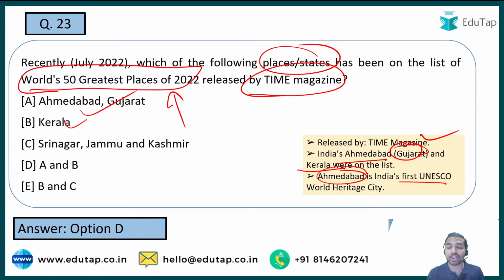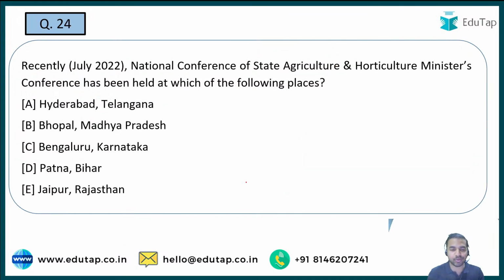Ahmedabad is India's first UNESCO World Heritage City. Very important thing. I am marking the star here. Such kind of additional information is always really a cherry on the cake that you should remember from the exam point of view. Let's move on to the next question.